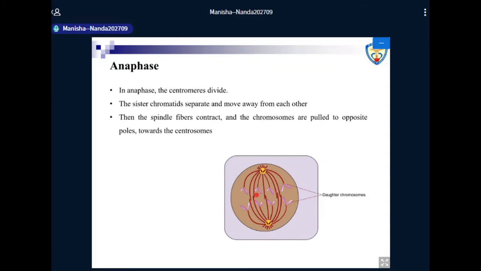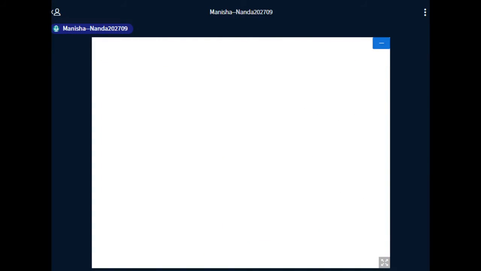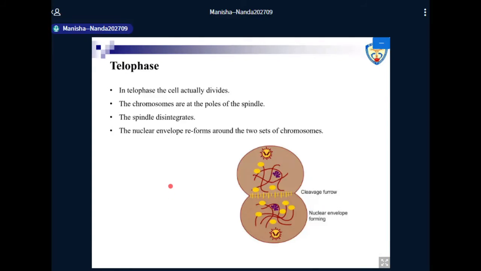Okay, and these microtubules are actually associated with microtubule motor proteins that provide the force and help the kinetochore microtubules carry these chromosomes to the opposite poles. Then the last phase is telophase. Okay, in telophase, the cell actually divides.